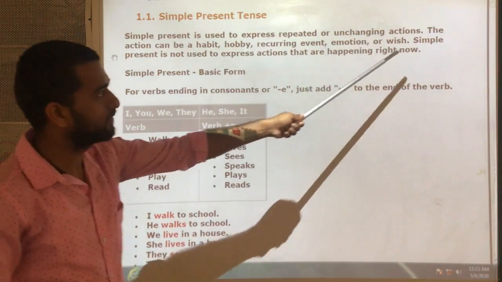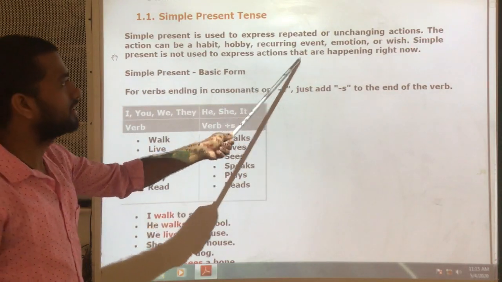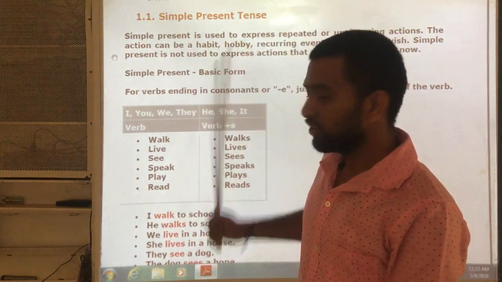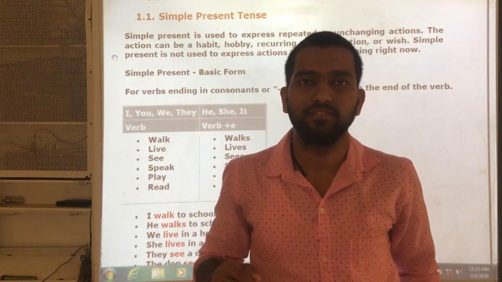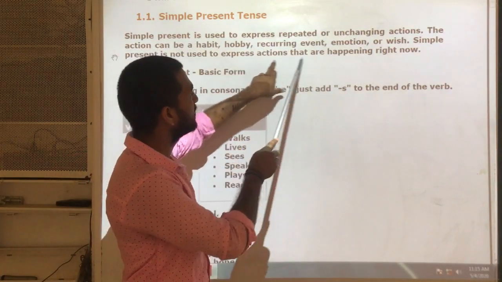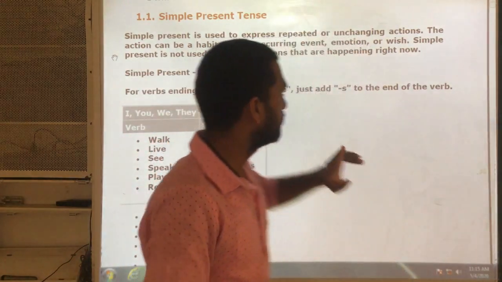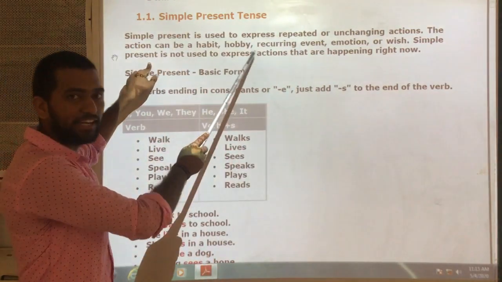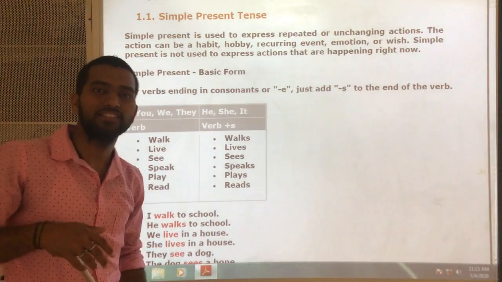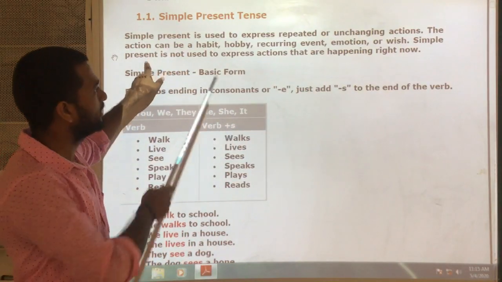Next, simple present is not used to express actions that are happening right now. For example, if I am teaching English now, I cannot say "I teach English" because I am teaching English now. That is wrong, because when the action is going on at this moment, we use present continuous, not simple present. Why did I mention this point here? Because most of the students use simple present for actions which are going on at this moment. That is why I mentioned this point here.